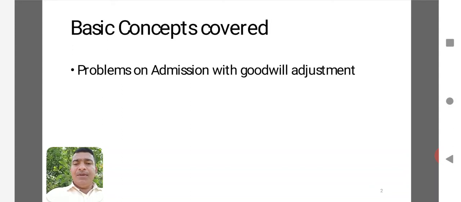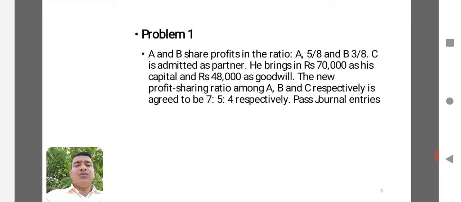Here, by keeping in mind the accounting standard and the rules stated by it, we should go for treatment of goodwill. Here, I am going to take up one illustration for your understanding. In this illustration, you can go through the information given. A and B share the profits and losses in the ratio A 5 by 8 and B 3 by 8. Here the ratio is 5:3.